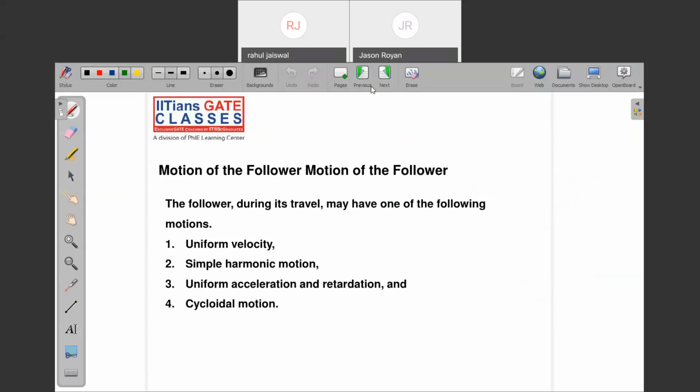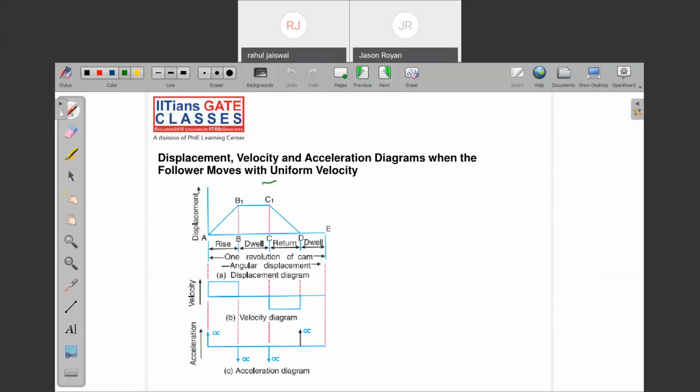Now, note down the motion of the follower. How many types of motion of the follower are there? Uniform velocity, simple harmonic motion, uniform acceleration and retardation, and cycloidal motion. I think you know this. We have 4 types of follower motion. Note down, first is uniform: when the follower is moving with some uniform velocity.